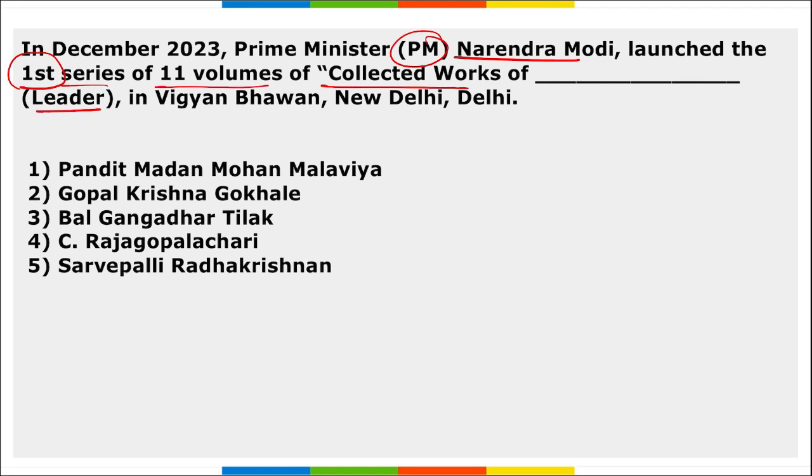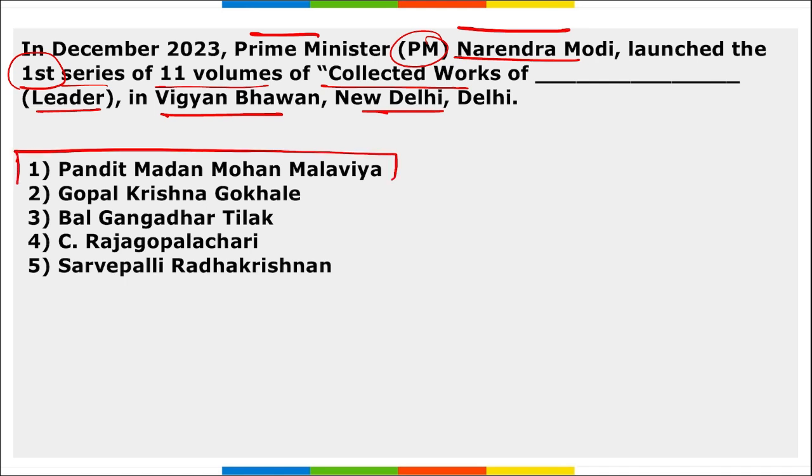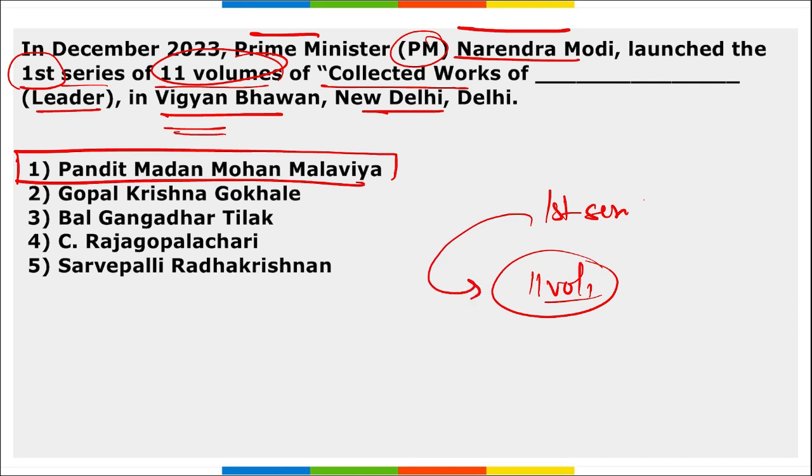Next, in December, PM Narendra Modi launched the first series of 11 volumes of collected works of a leader at Vigyan Bhavan, New Delhi. So, PM Narendra Modi launched the first series of 11 volumes of collected works of Pandit Madan Mohan Malviya, who was our leader, right? And it was in Vigyan Bhavan, New Delhi. So, first series, and 11 volumes means a total of 11 volumes will be launched, out of which the first series of this book has been launched.